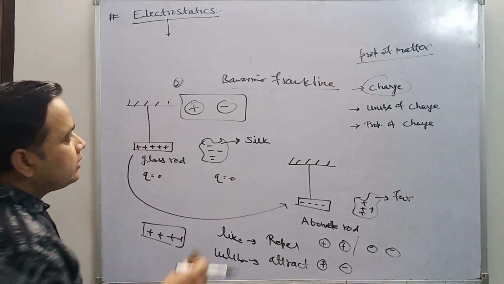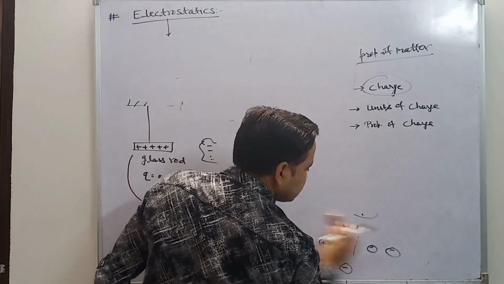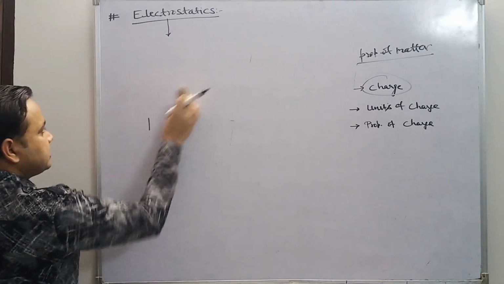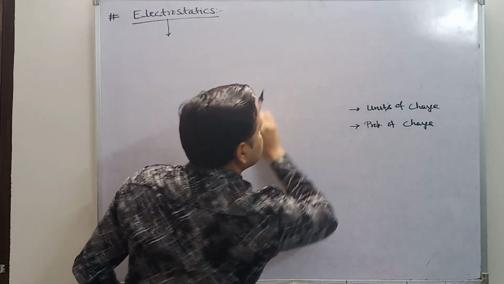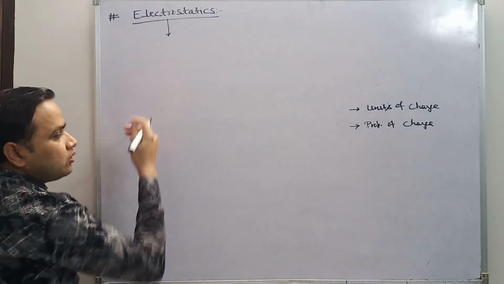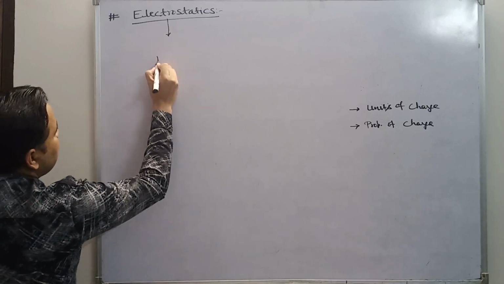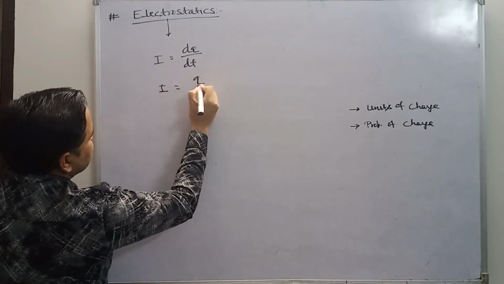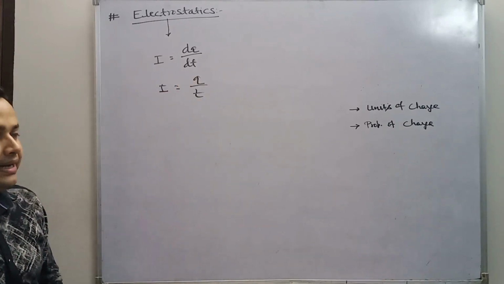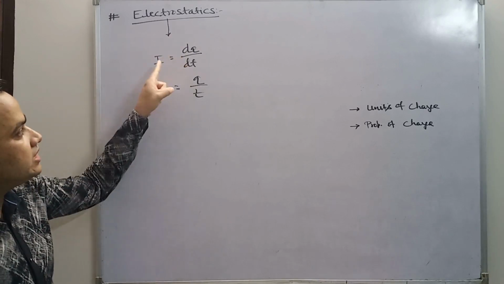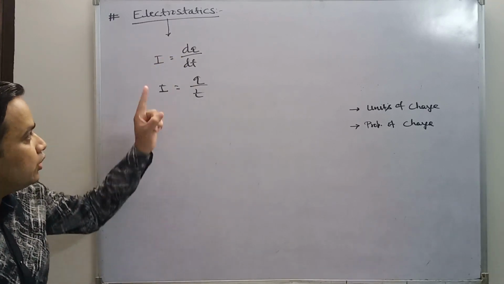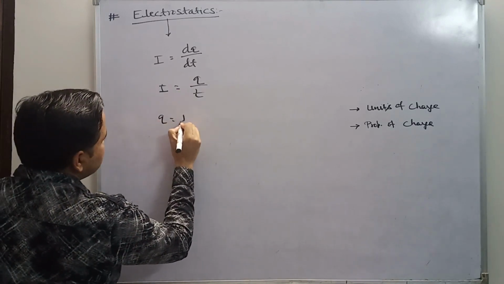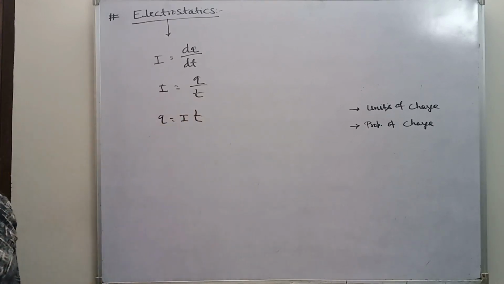Now, second point, unit of charge. What is the unit of charge? We will discuss it in MKS and CGS. As you have studied in lower classes, I = dq/dt, or directly I = q/t. It means the rate of flow of charge is known as electric current, and the unit of electric current is the ampere. So from here you can write q = I × t.